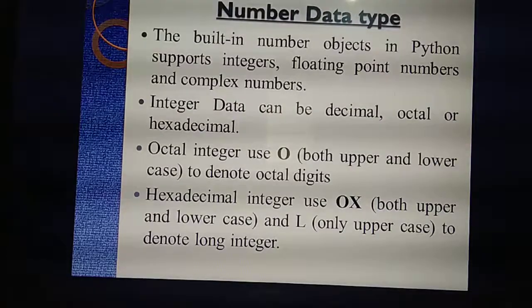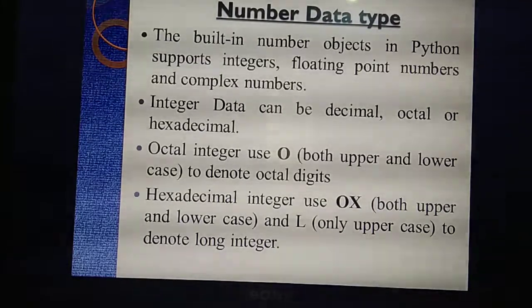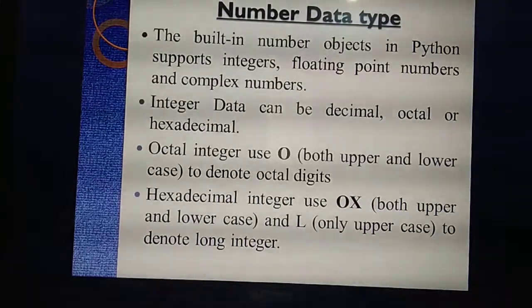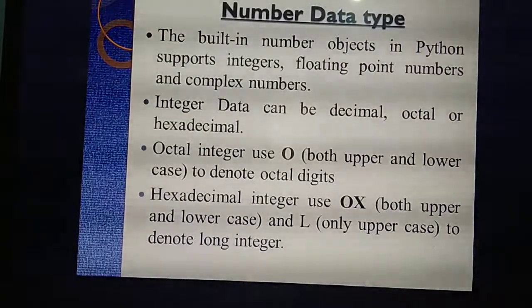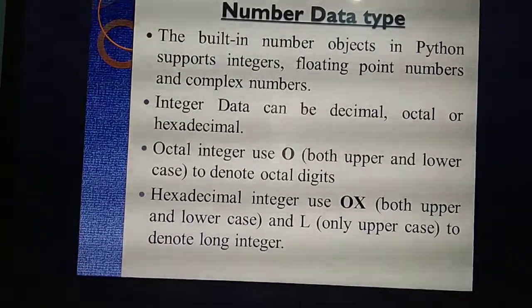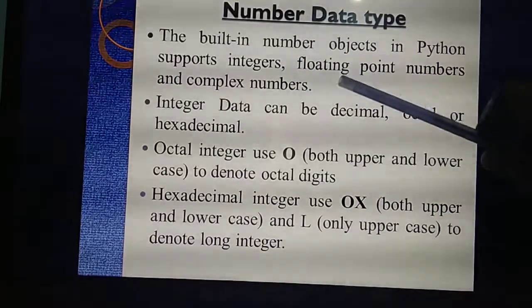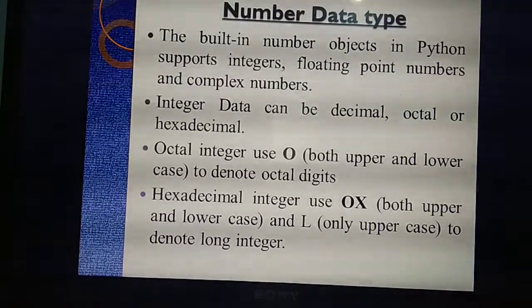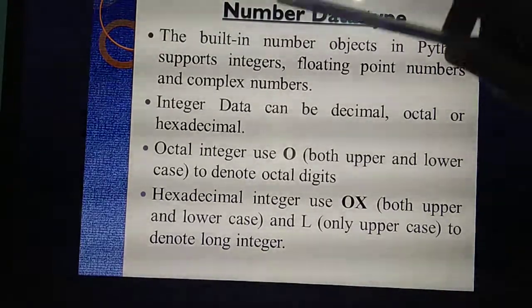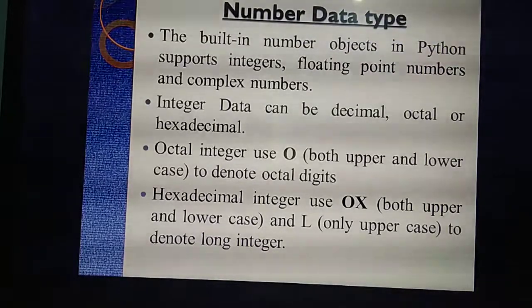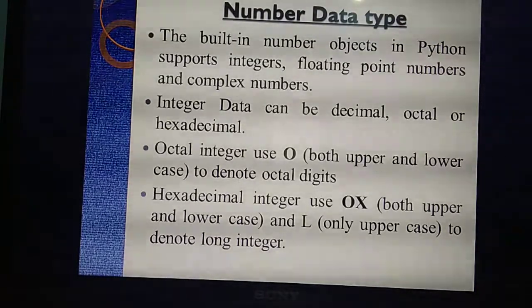In number data types, there are 3 data types. How many data types are there? 3. What are they? Integers, floating point and complex numbers.